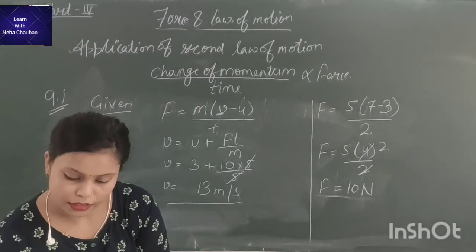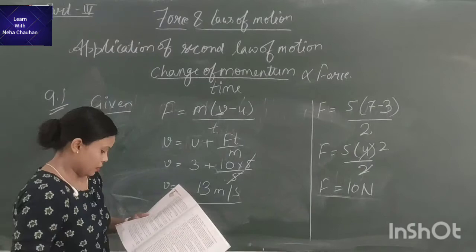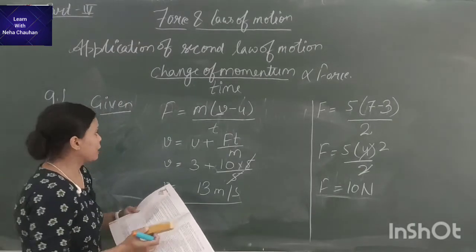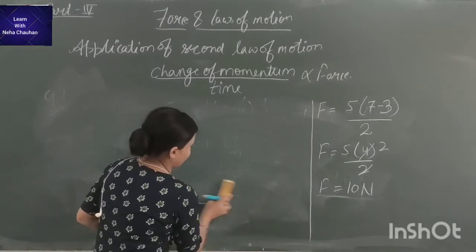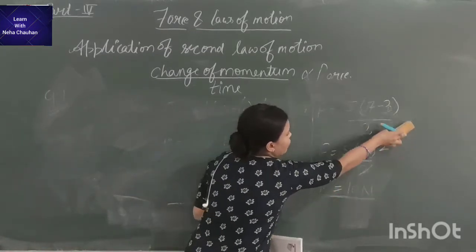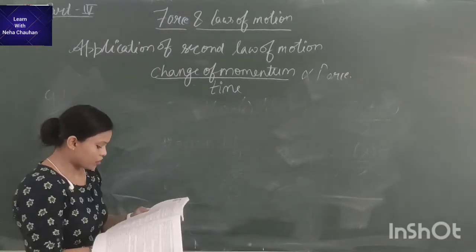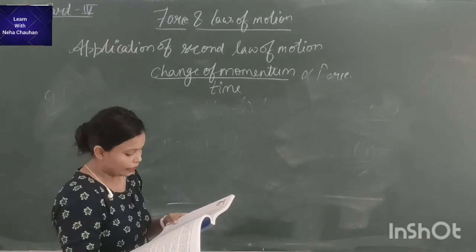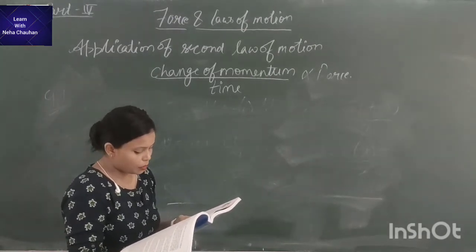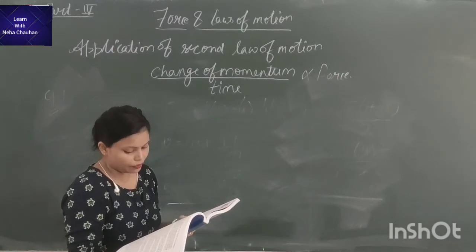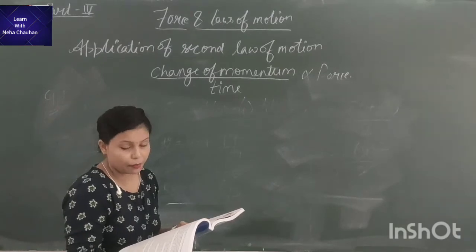Now, let's take another question from your exercise. This is question number 8: an automobile vehicle has a mass of 1500 kg. What must be the force between vehicle and road if the vehicle is to be stopped with a negative acceleration of 1.7 meter per second square?